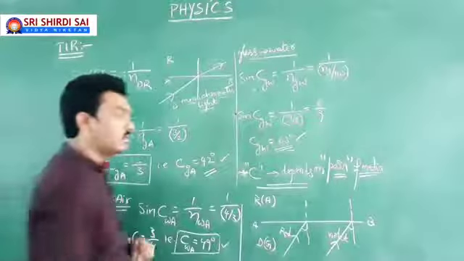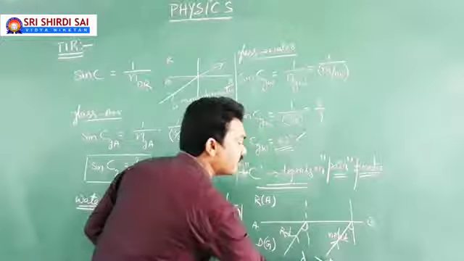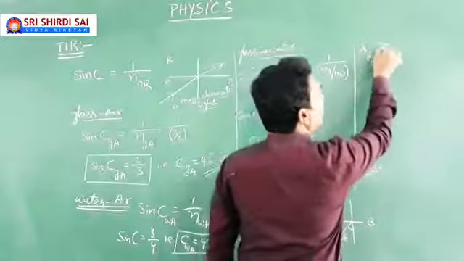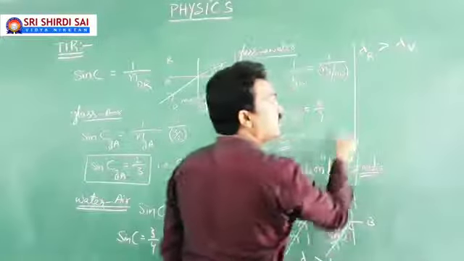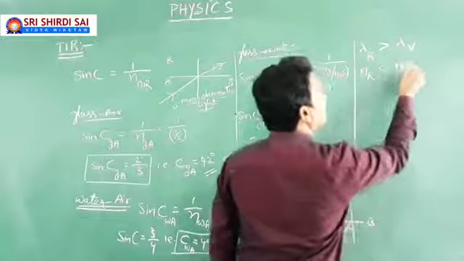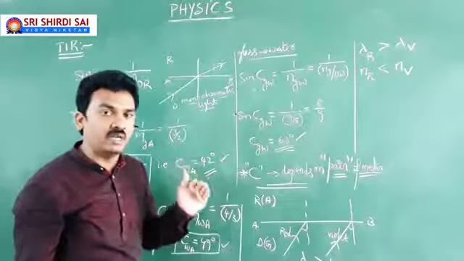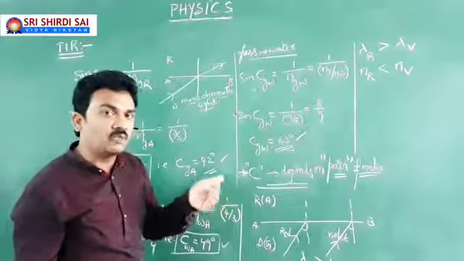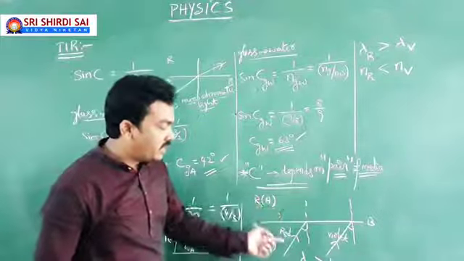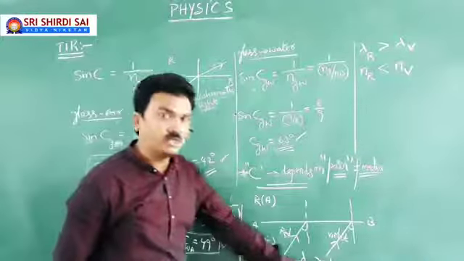The reason is that the wavelength of red color is more than the wavelength of violet color. Then automatically the refractive index of red color will be less than the refractive index for violet, because you have learnt in the earlier class that the refractive index of a material medium is inversely proportional to the wavelength of light. So when the light is traveling from glass to air, the refractive index for red color will be different from the refractive index for violet color because of the difference in wavelength.